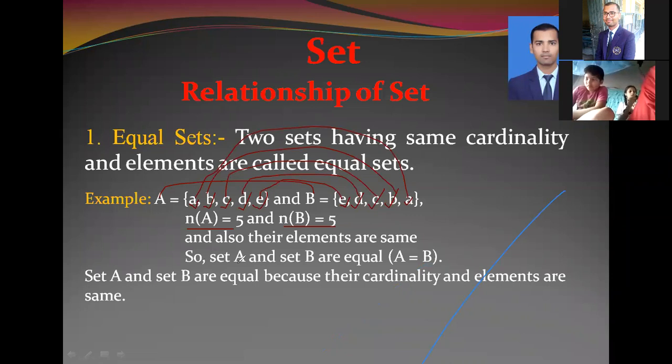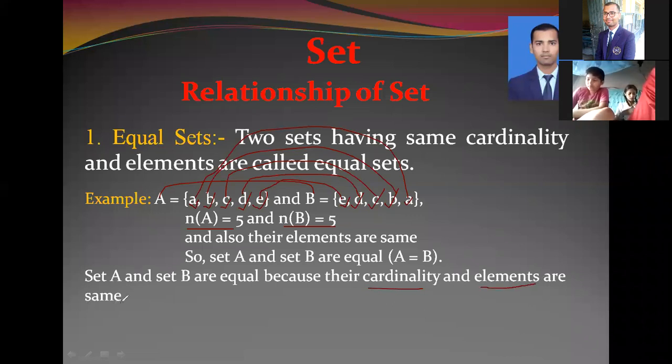In this way, you can say that their elements and their cardinality are the same. That's why set A and set B are equal sets, and that is written as A is equal to B. While giving your answer with reason, we can write it like this: set A and set B are equal because their cardinality and elements are the same.